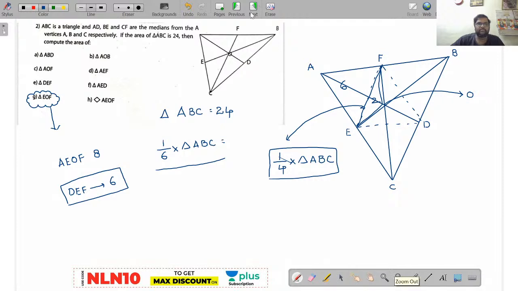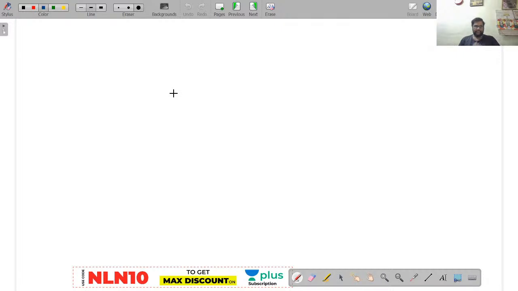Yesterday some of the students raised a doubt about how the formula for the inradius of a right angle triangle can be derived. Now I will show the derivation here, then we will continue to the questions. Then you can have better clarity.